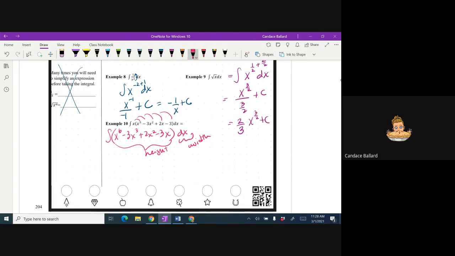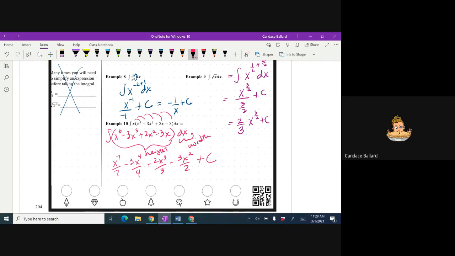All right, so we've got x to the 7th over 7 minus 3x to the 4th over 4 plus 2x cubed over 3 minus 3x squared over 2. What do I put at the end? Everybody tell me in the chat. I want to know you're still listening. What do we put at the end? Oh, some of us got it capitalized this time. Nice job. Plus C. Awesome work.